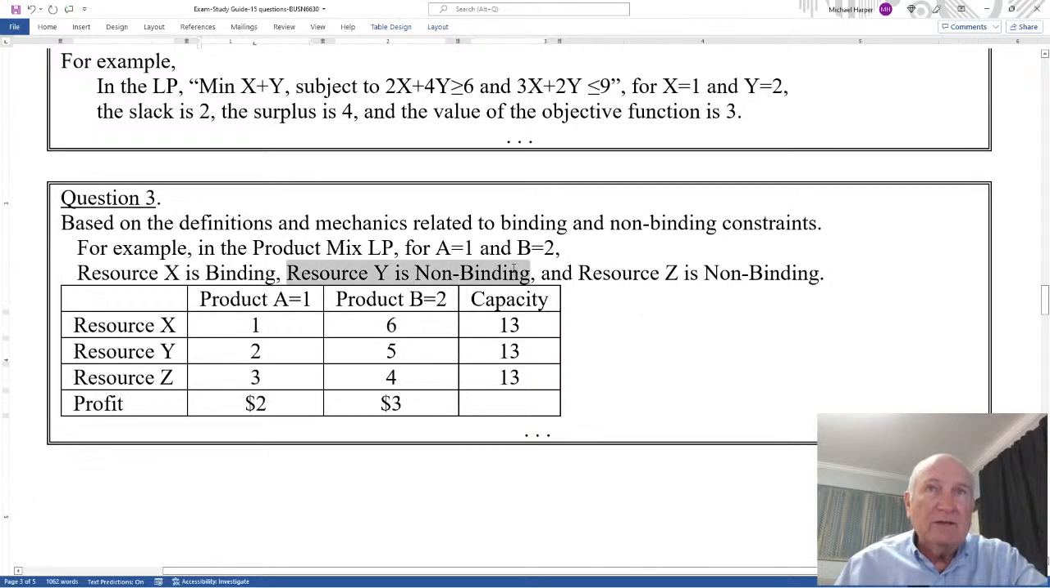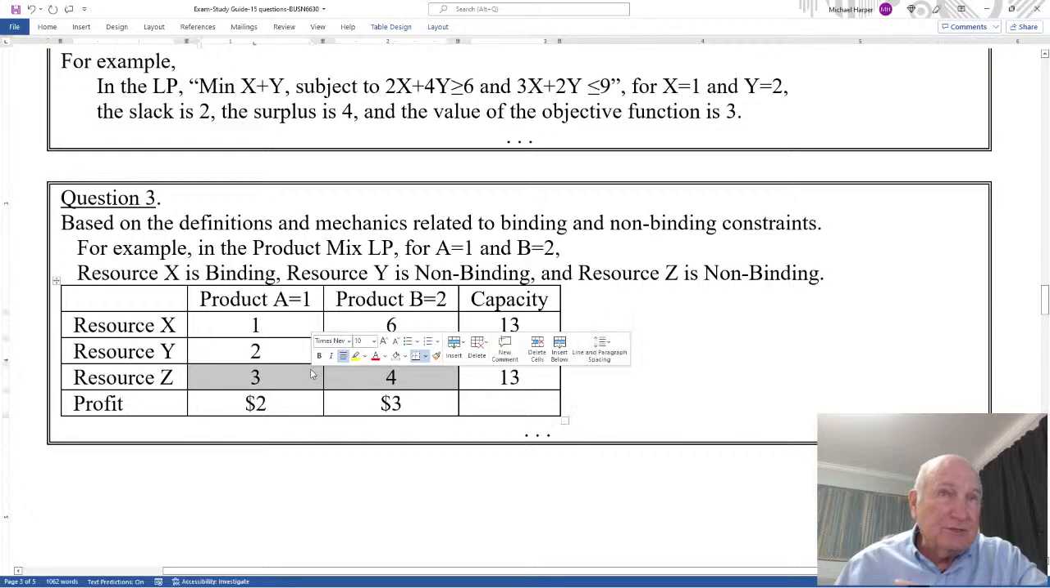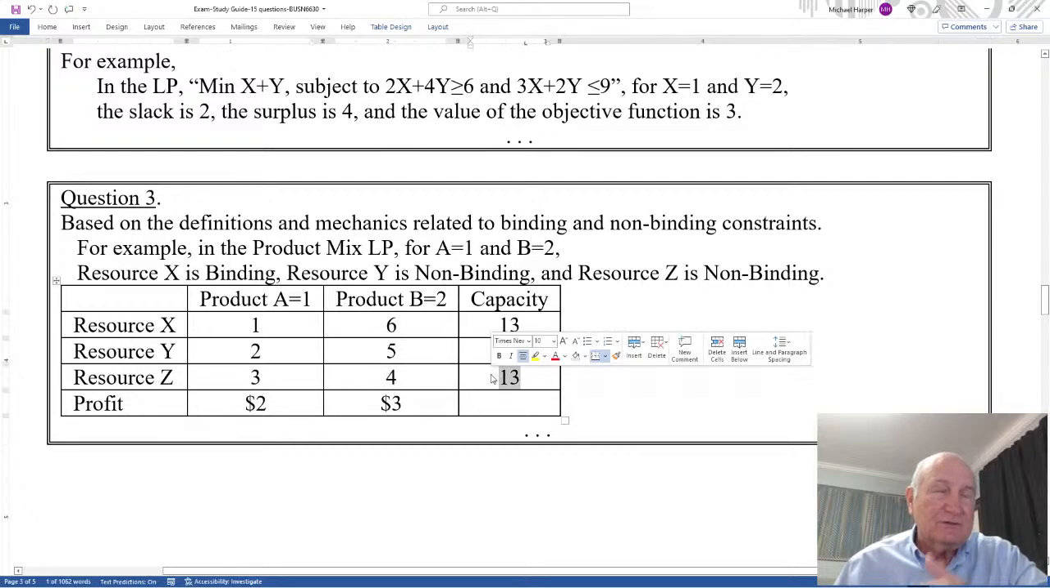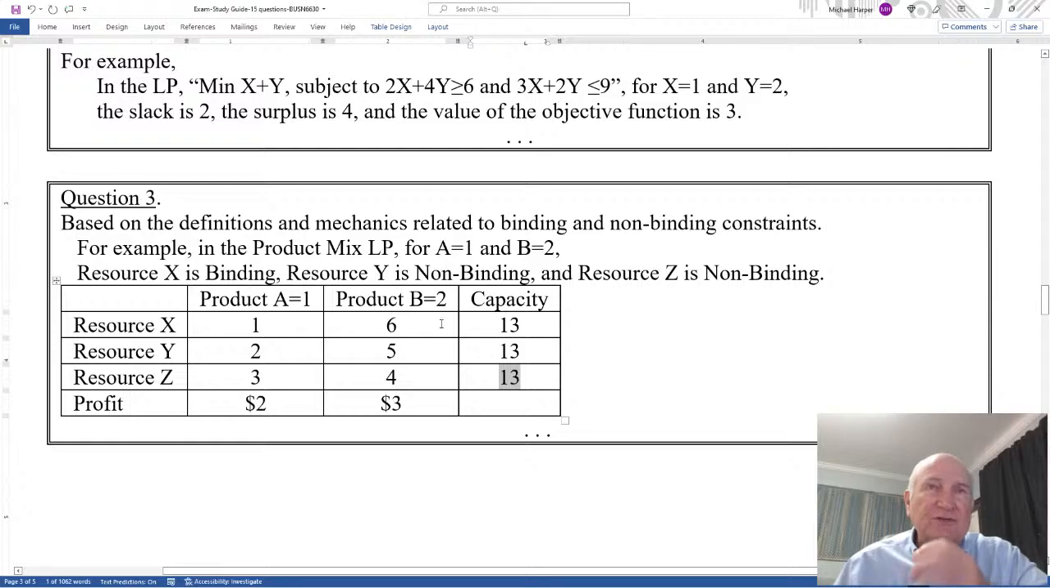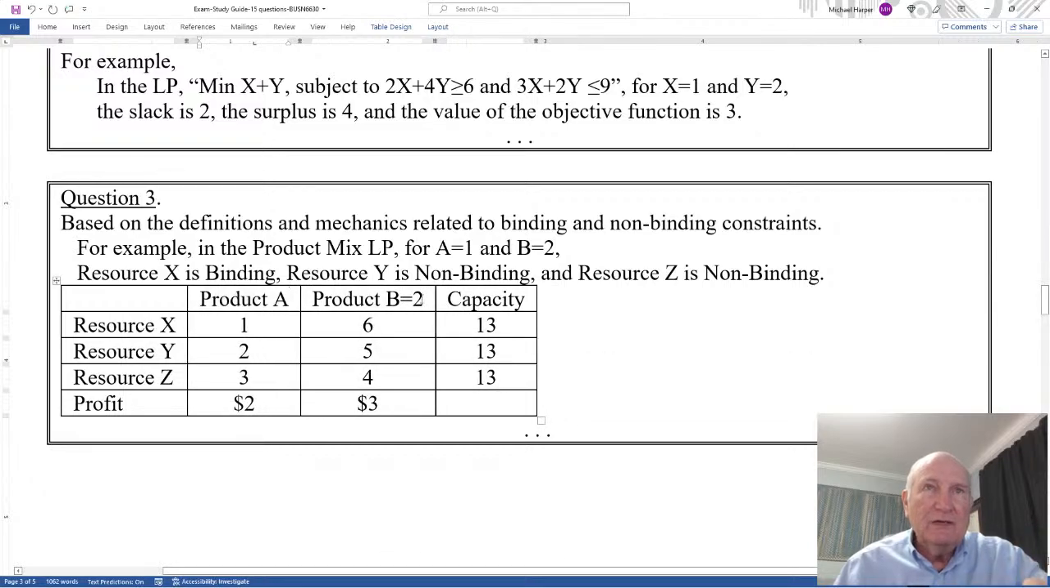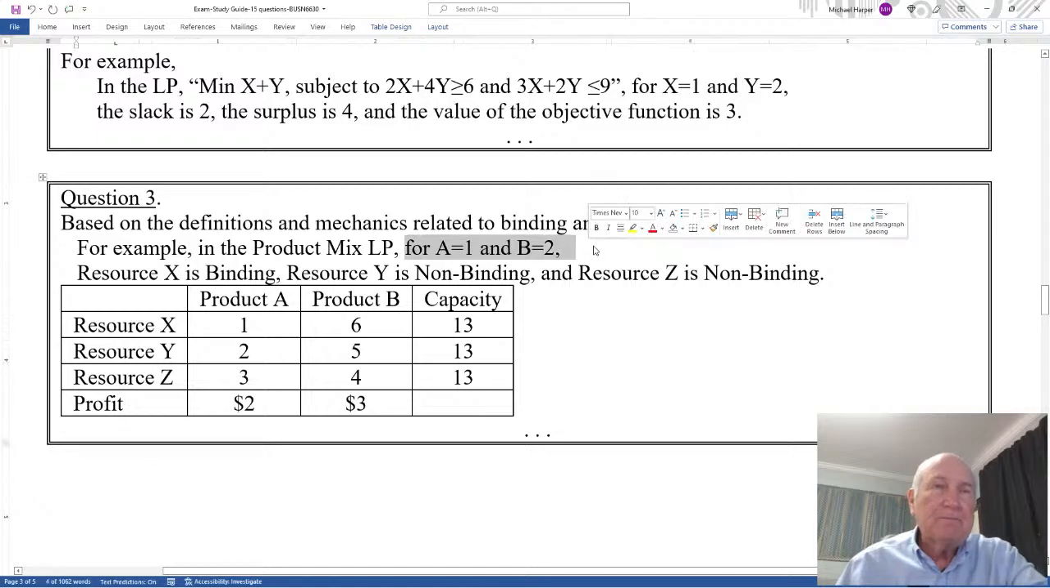Resource Y is non-binding. Why? Well, 2 times 5 is 10, plus 2 is 12, and 12 is 1 less than 13. Non-binding. It's not equal. Resource Z is non-binding. Why? Well, 2 times 4 is 8, plus 3 is 11. 11 is 2 less than 13. Not binding. So you have to just identify what's binding and non-binding. There'll be a table very similar to this, except I won't put those in. I'll put these up here.